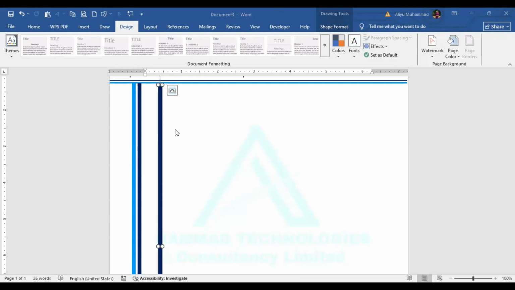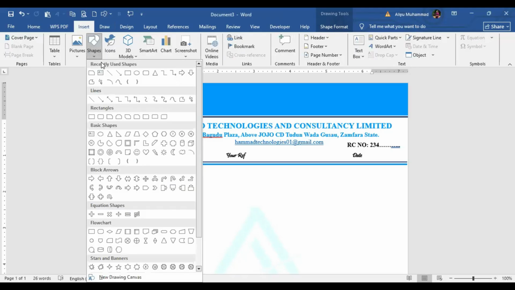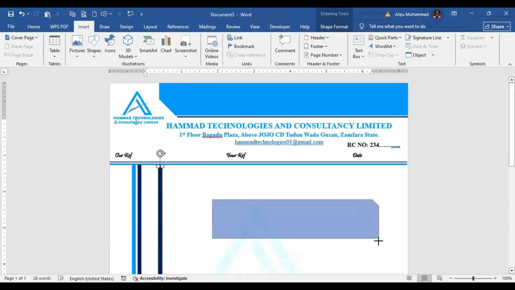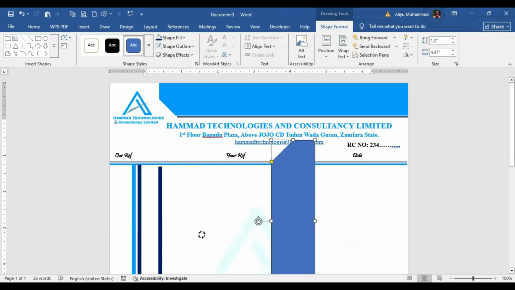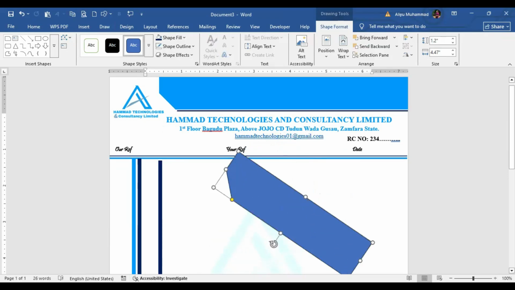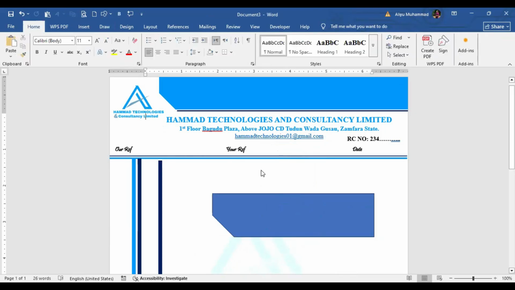Then please, how did you design that blue shape in the heading? So which blue shape in the heading? Okay, you just come to insert, then come to shape. I did not design it. It's an already made shape. This is the shape. So you see, as you put it, this is how it will look. Then you come to this red, yellow circle, just hold on and drag it inside. It will rotate it. So if you like, you can rotate it to any direction you want. So that's how I drew it, please.